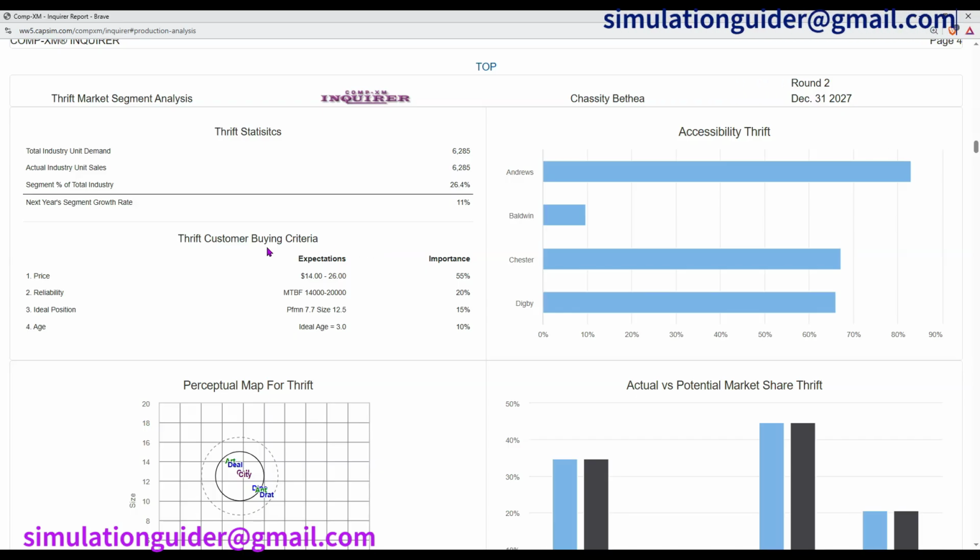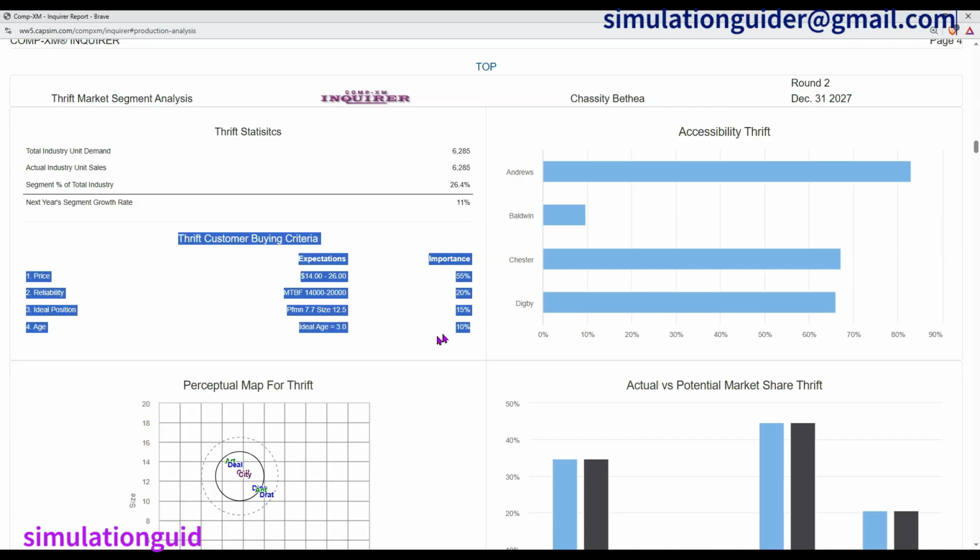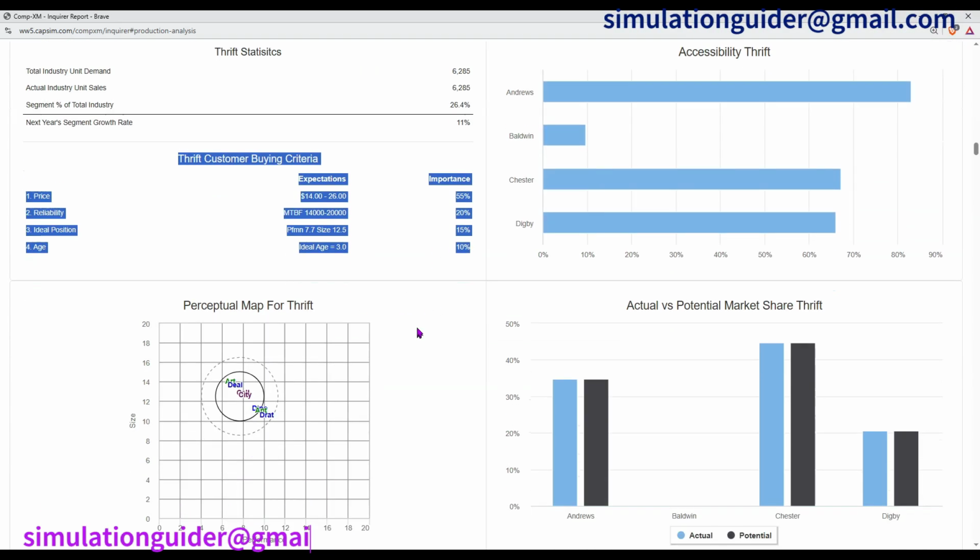Under the thrift segment, this is what customers expect. First one, a price between 14 and 26, it has 55% importance. Second one, a reliability between 14 and 20,000, it has 20% importance. Ideal positioning performance of around 7.7 and size of 12.5, and it has 15%. Edge of around 3.0, and it has 10% importance.